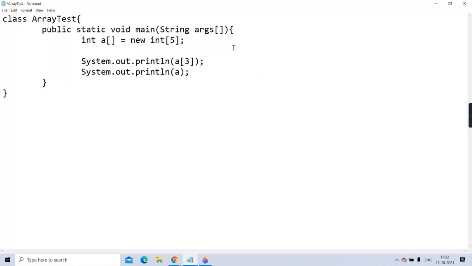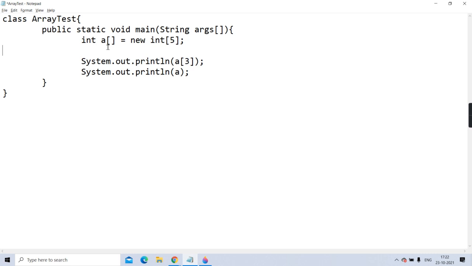If you remember, I've told you everything. I told you that in Java, no arrays will have garbage values. If you create any array, let it be an instance array, a static array, or a local array, all arrays are initialized to their default value after instantiation.